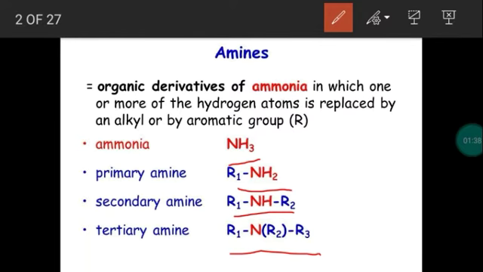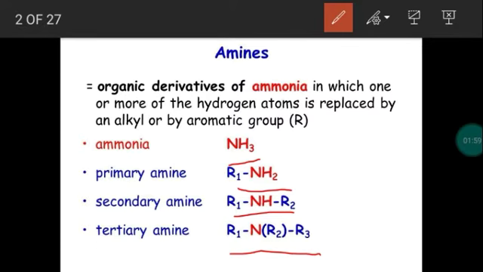So amines are the derivatives of ammonia. The functional group is generally denoted as NH2, amino group. Based on the number of replacements of hydrogen atoms, we get three different members: primary amine, secondary amine and tertiary amine. So this is the introduction about amine.